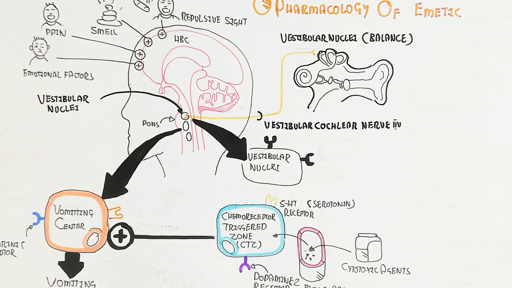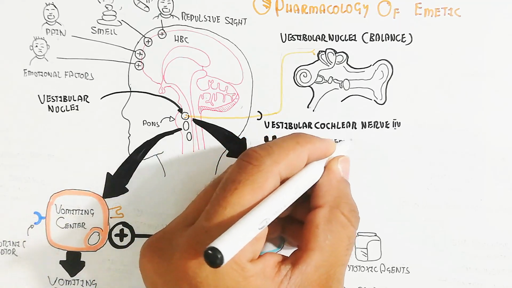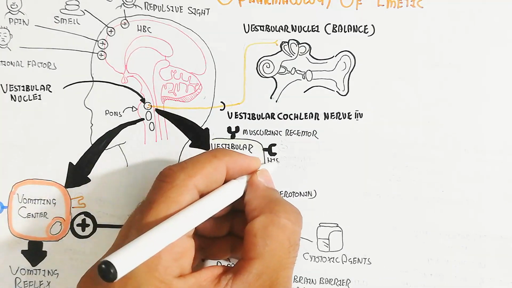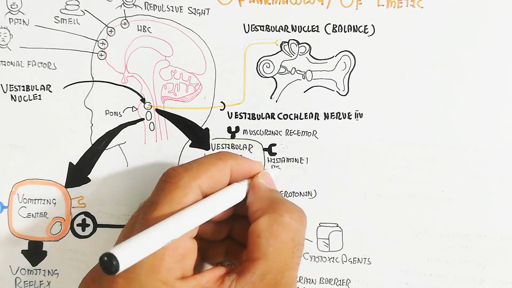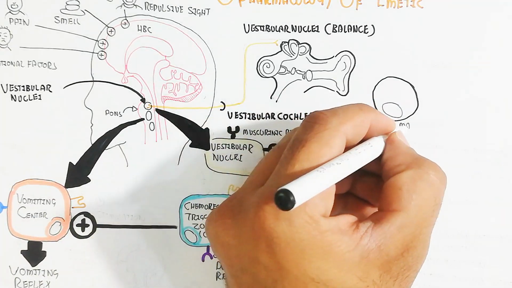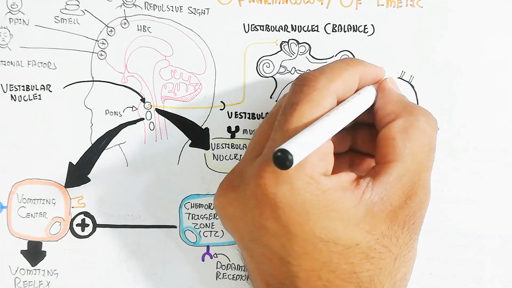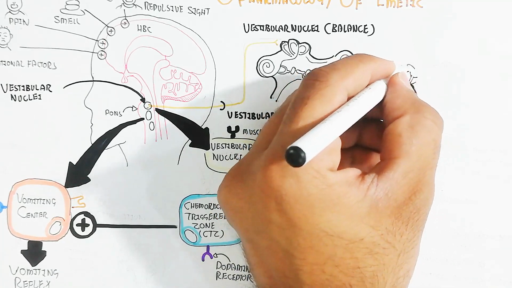The vestibulocochlear nerve will lead to triggering the vomiting center, but also the histamine 1 receptor is triggered via an allergic reaction. This allergic reaction is due to mast cell degranulation in response to allergens.